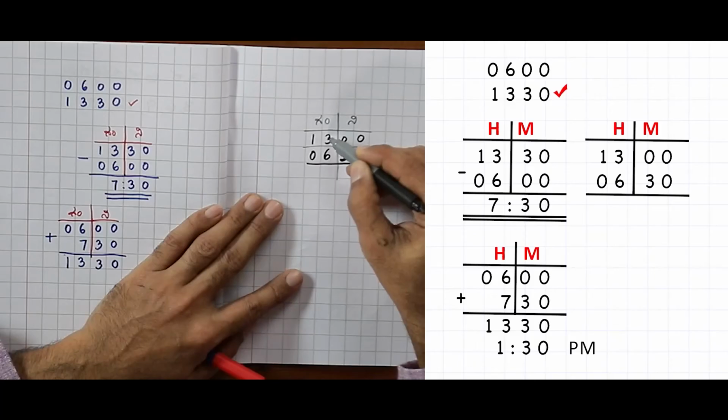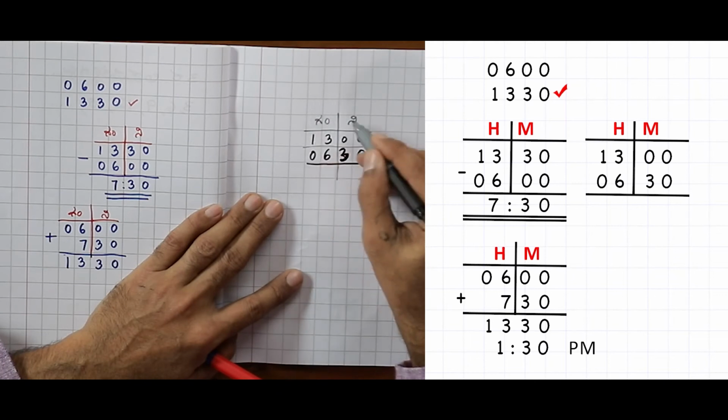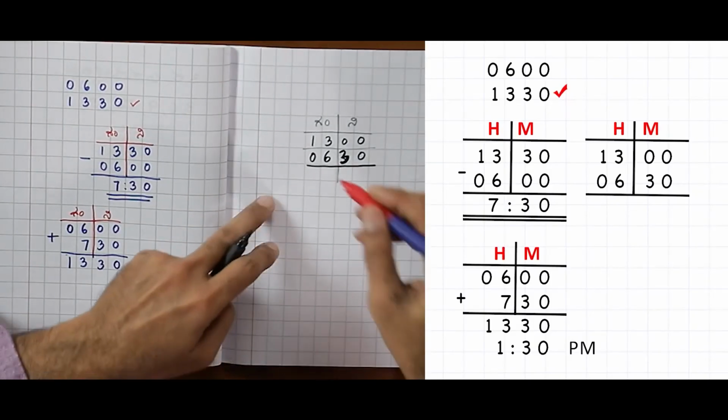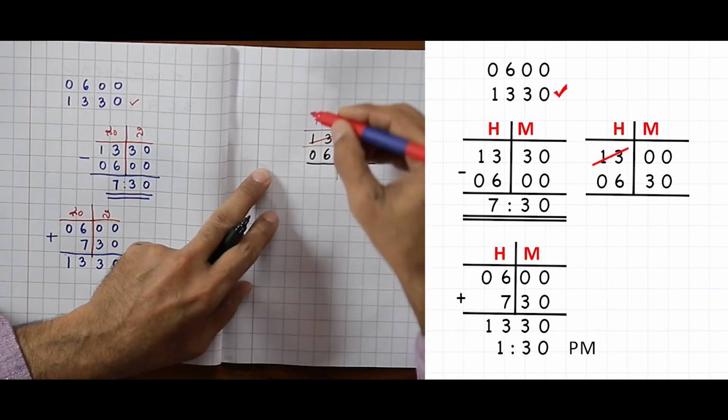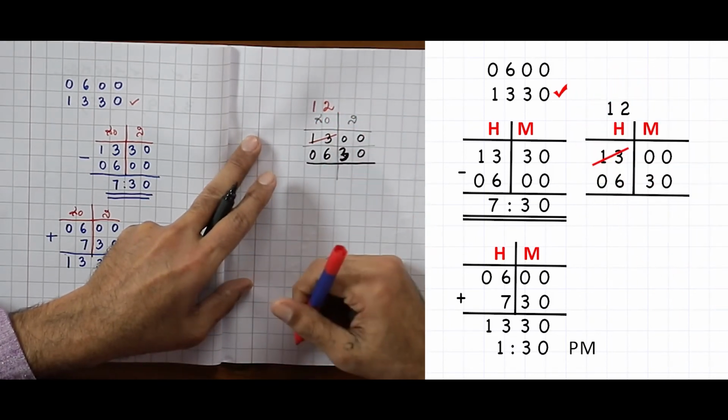The decimal system does not apply here. So, what do I do here? From 13, I will take 1 hour to the minutes because I cannot subtract 30 from 0 minutes.